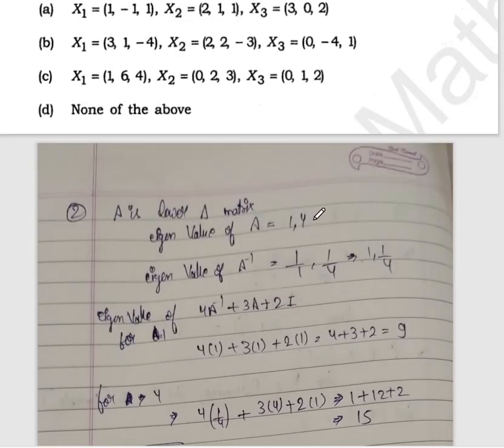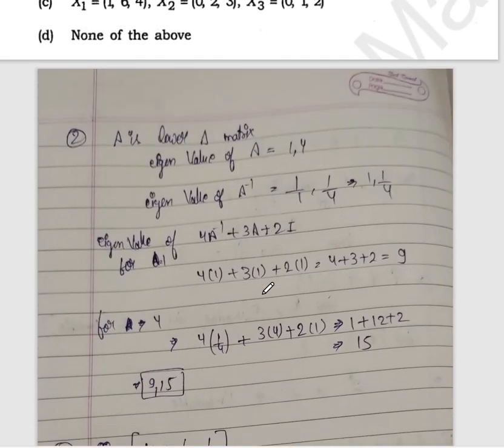A has eigenvalues 1 and 4. If we know the eigenvalues of A, then we can easily find the eigenvalues of A inverse. Just invert the values of A: 1 upon 1 and 1 upon 4. So the eigenvalues of the inverse are 1 and 1 by 4.